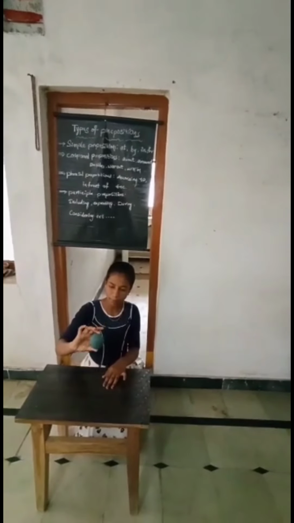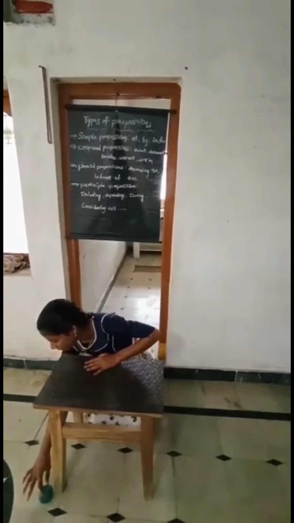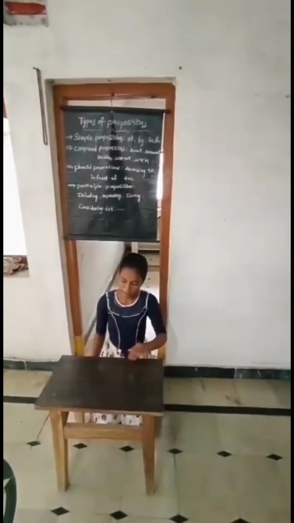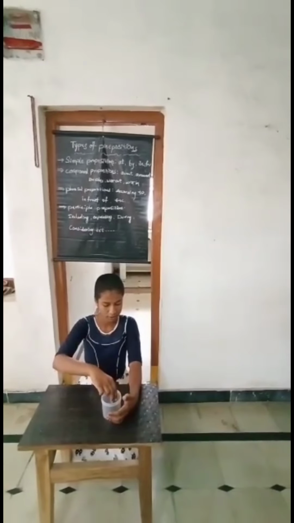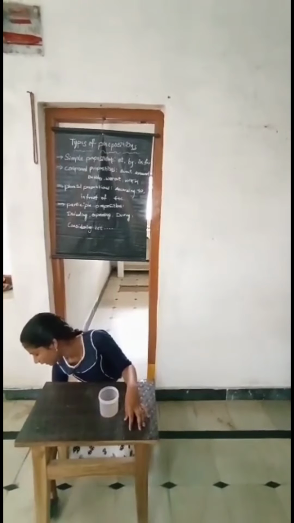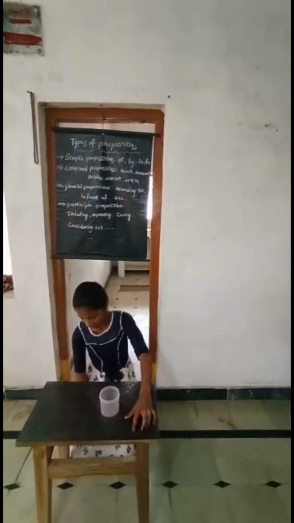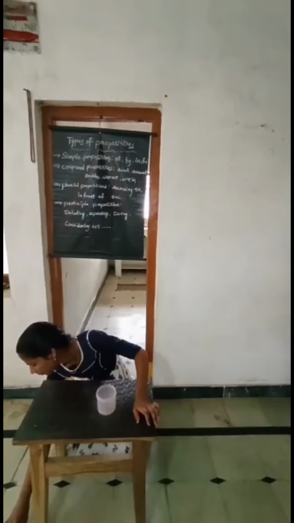The ball is above the table and the ball is near the table. The ball is below the table. The ball is in the box. And the ball is behind the table. And the ball is below the table. The ball is near the table.